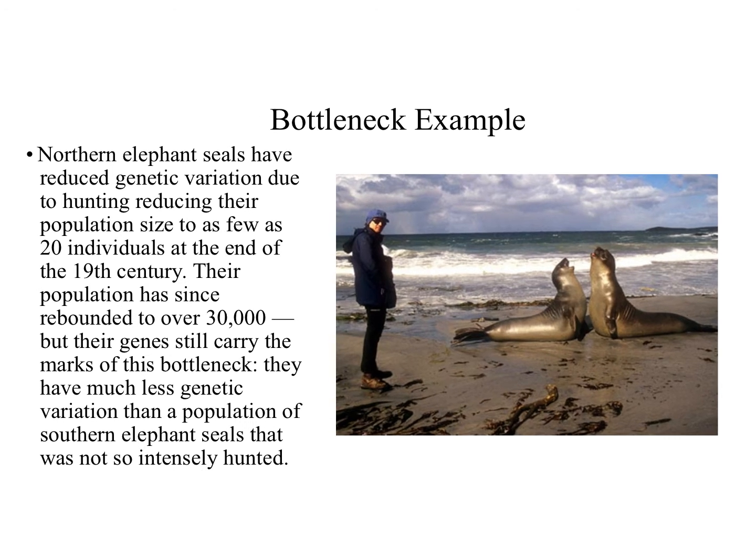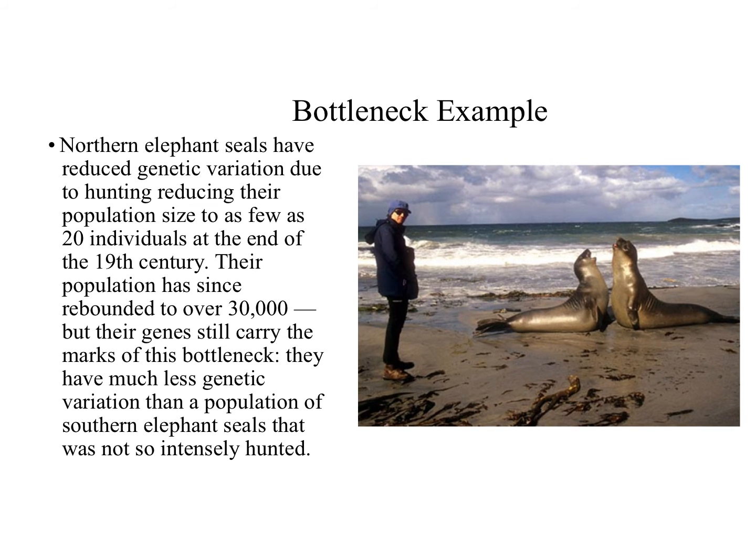A couple examples of a bottleneck in nature are northern elephant seals. At the end of the 19th century, these were overhunted and reduced to, we think, as few as 20 individual seals. Since then, protections have been put in place, and so now they've rebounded to over 30,000 of these northern elephant seals. However, they still show the effects of this bottleneck. They all stem from those same 20 individual seals, and so they don't have very much genetic variation in that population, especially when you compare them to the southern elephant seals that haven't been through that bottleneck.